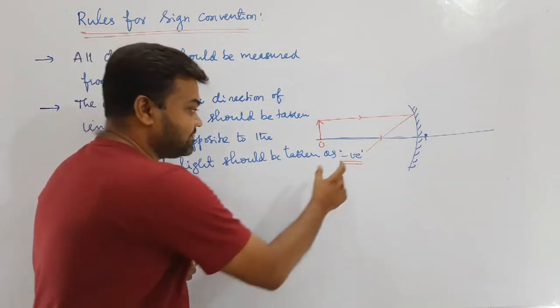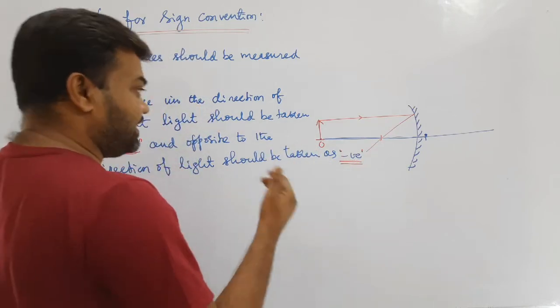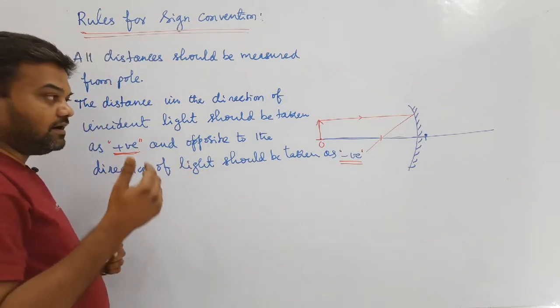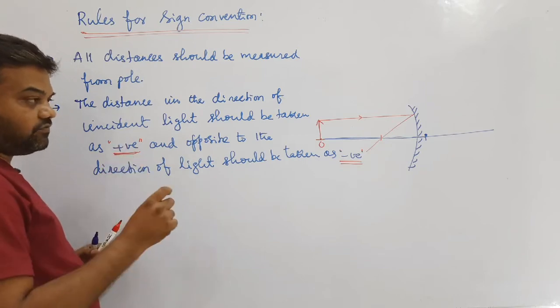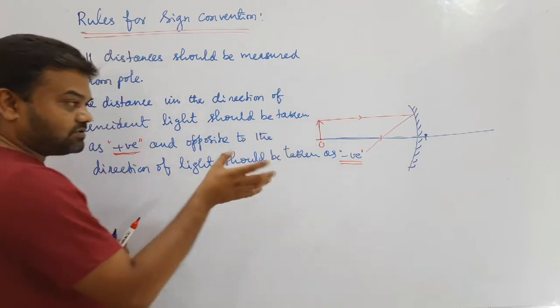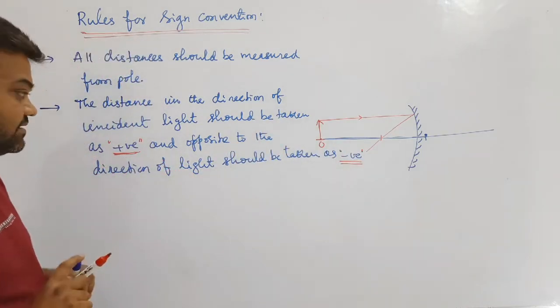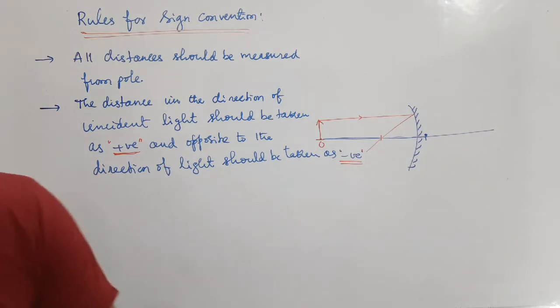We treat it as negative. If our direction and the light also come in the same direction, then you consider it as positive. But if our direction and the light direction are both opposite, then you should consider it as negative. That is one more measurement here.